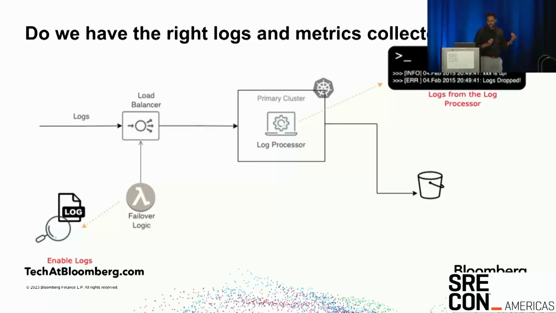Similar to that, we started asking, when we do these experiments, how can we actually monitor our system? Do we have logging enabled in all the right places? We went back and saw that the log processor actually emits a bunch of logs which are not being stored anywhere. So what if the cluster goes down? Does somebody have visibility into this? It's also a catch-22 problem. It's a log processor. Where do we even process these logs? Where do we store them?